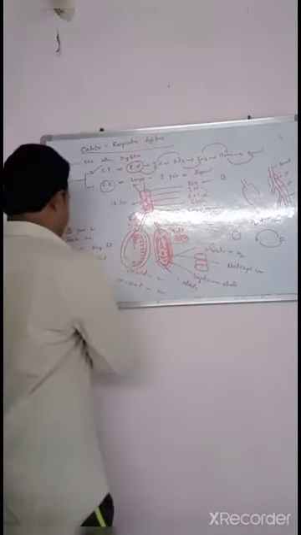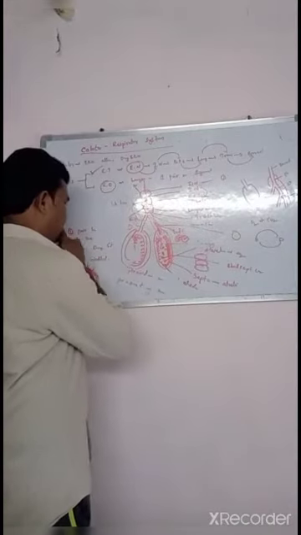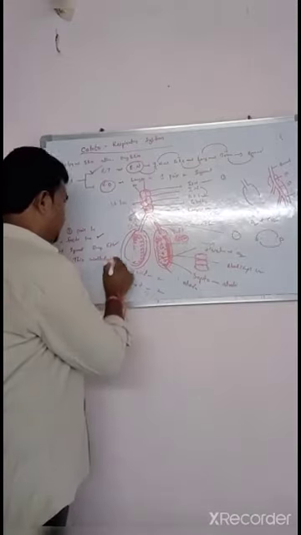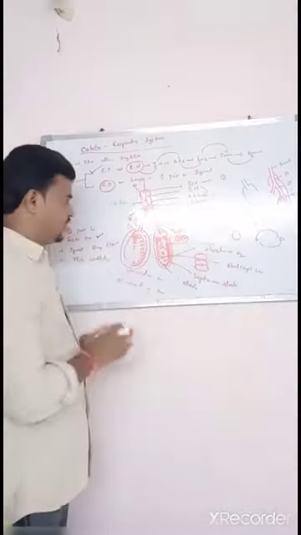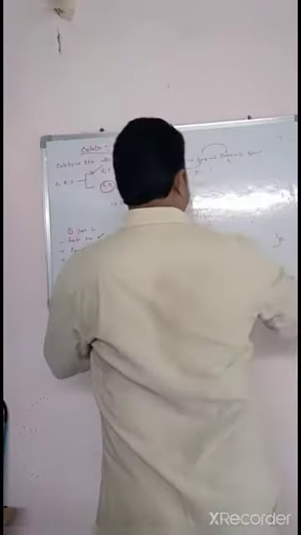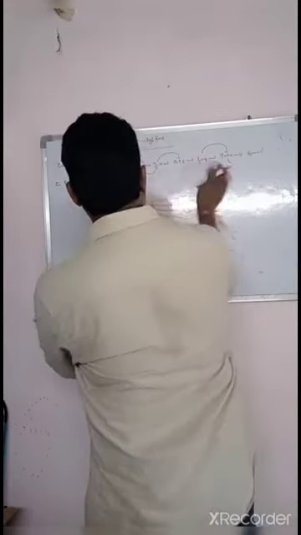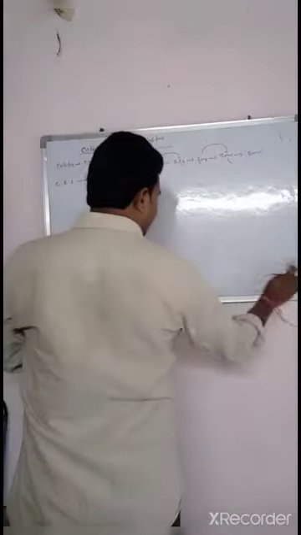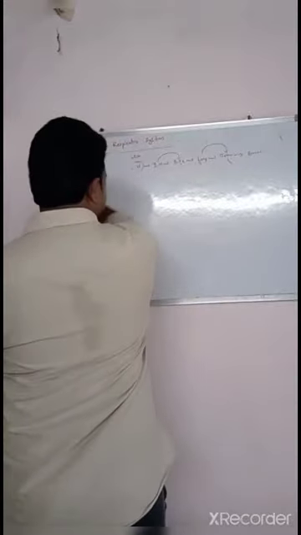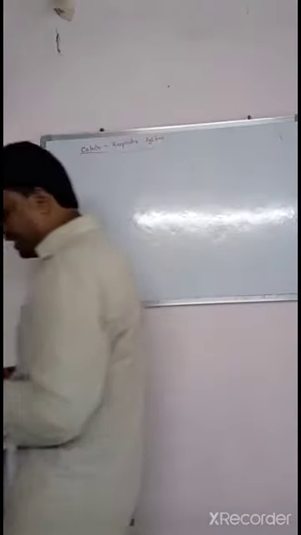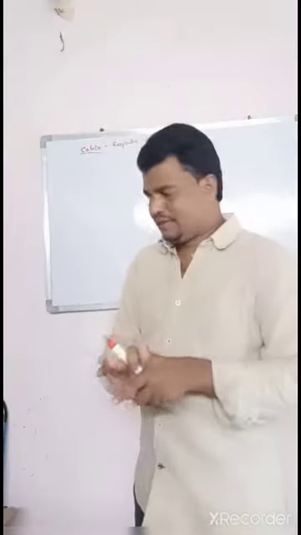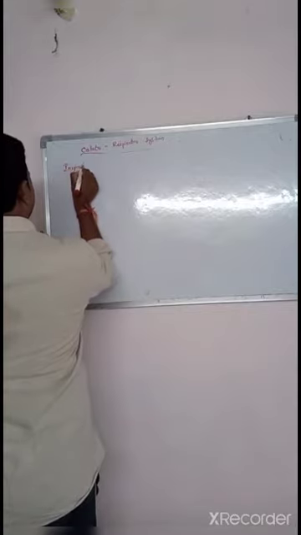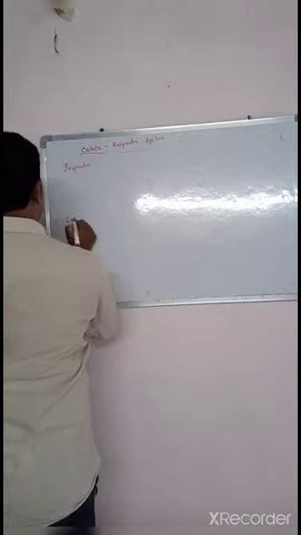So these are the three characters: fusiform sac-like structure, symmetrical structure and shape, and thin wall. This is the respiratory organ. Okay, now come to the process, the respiratory mechanism. What goes on in every respiratory system? There are two processes. The first one is inspiration and the second is expiration.